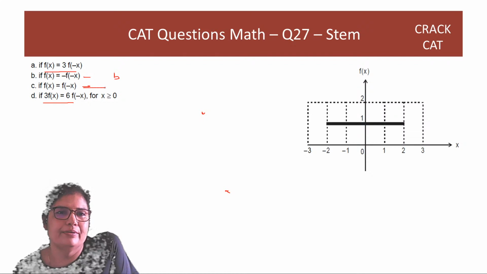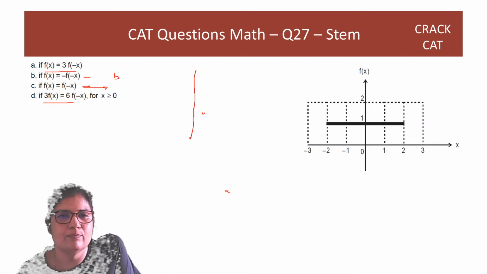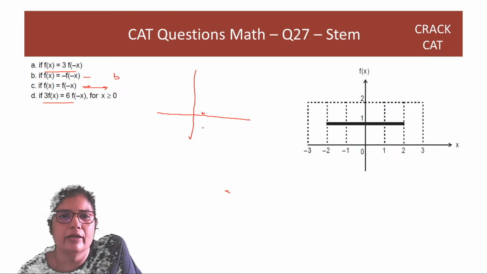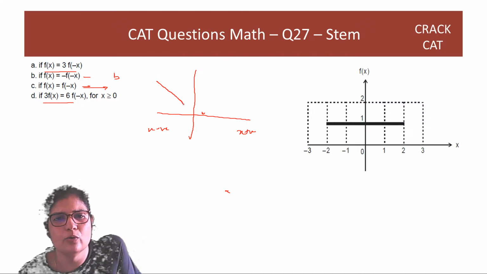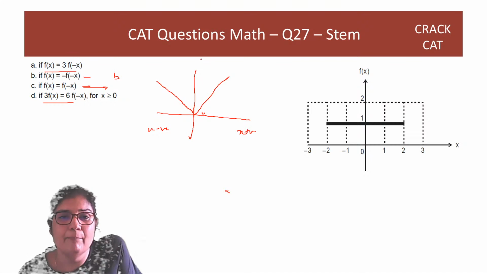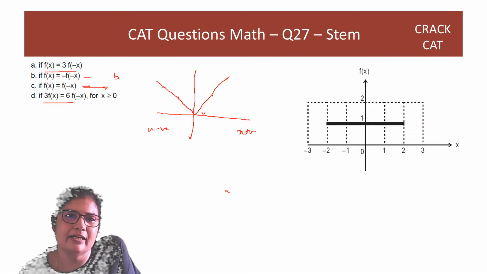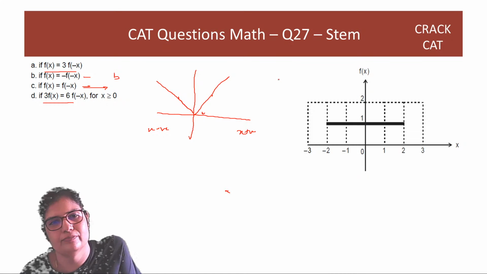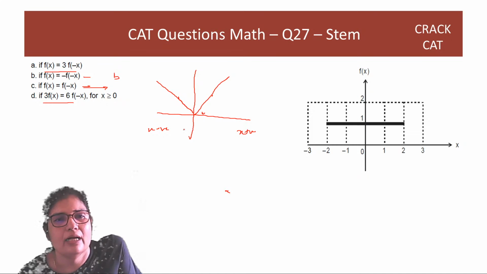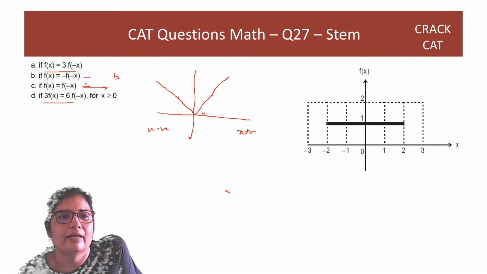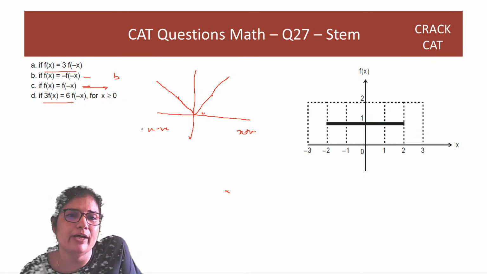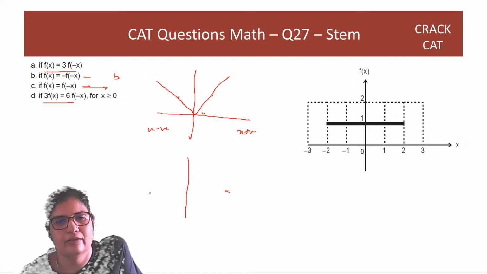When does this happen? Okay, if x is positive or x is negative, f of x is going to look the same. That means it is going to have symmetry, right? A mirror image sort of symmetry. So whether x is positive or x is negative, f of x is the same for both, correct? Here what is happening is that if x is negative, the value is also negative.